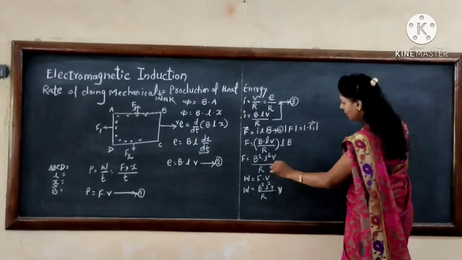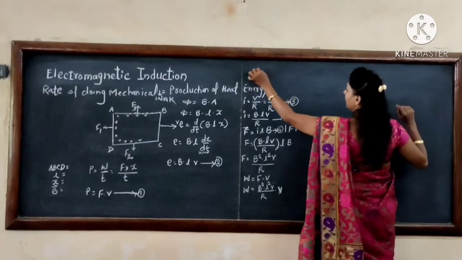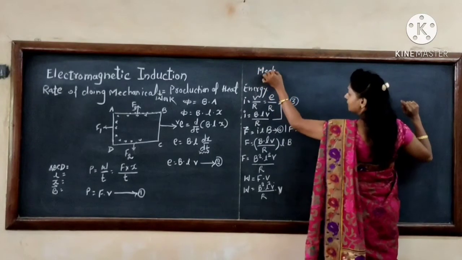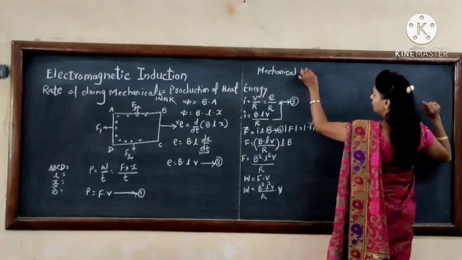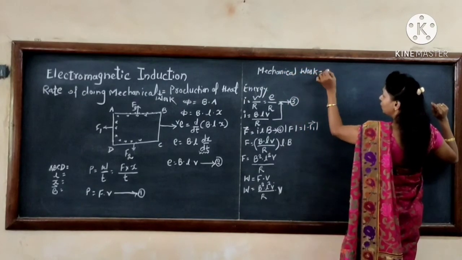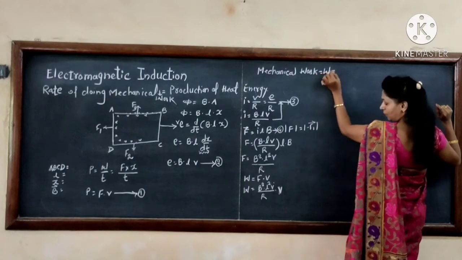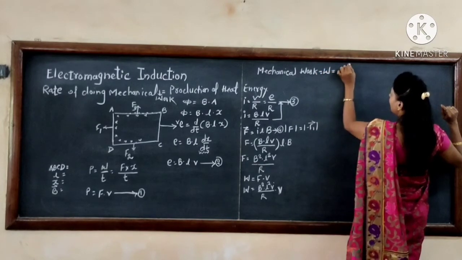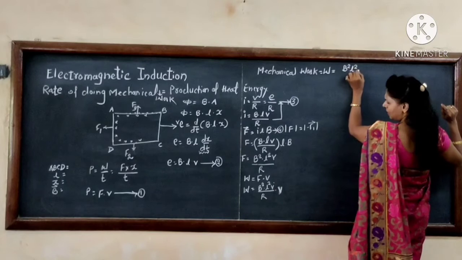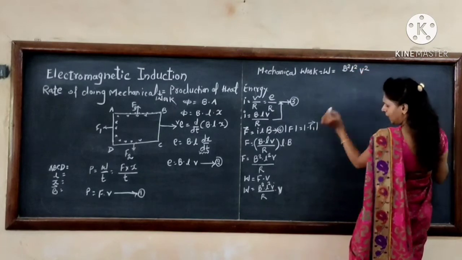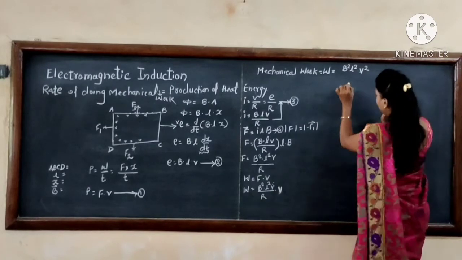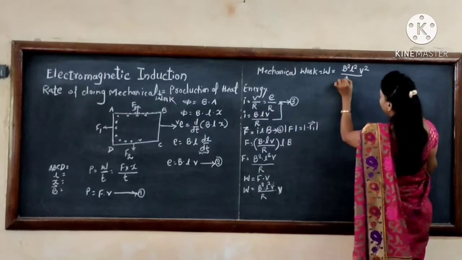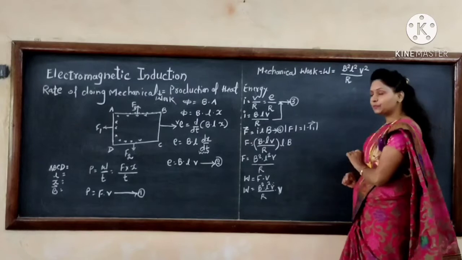Therefore W is equal to B square L square V square divided by R.